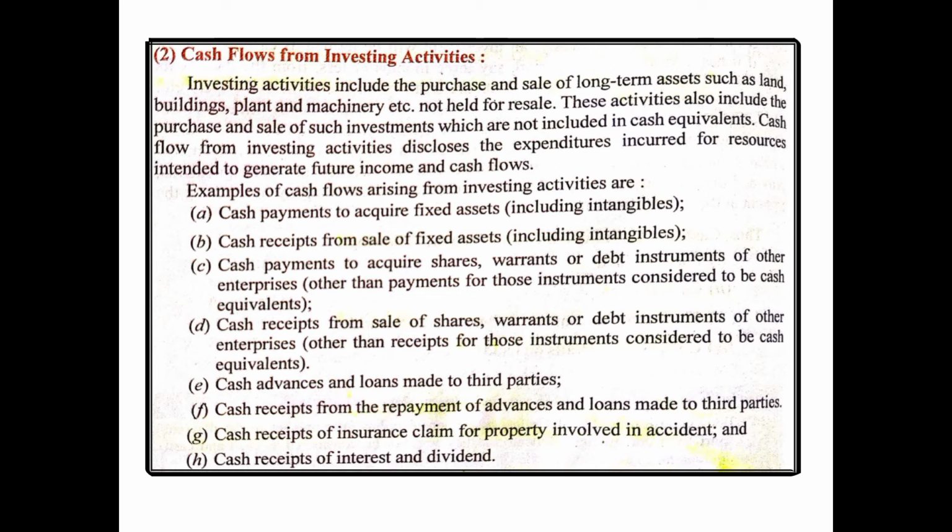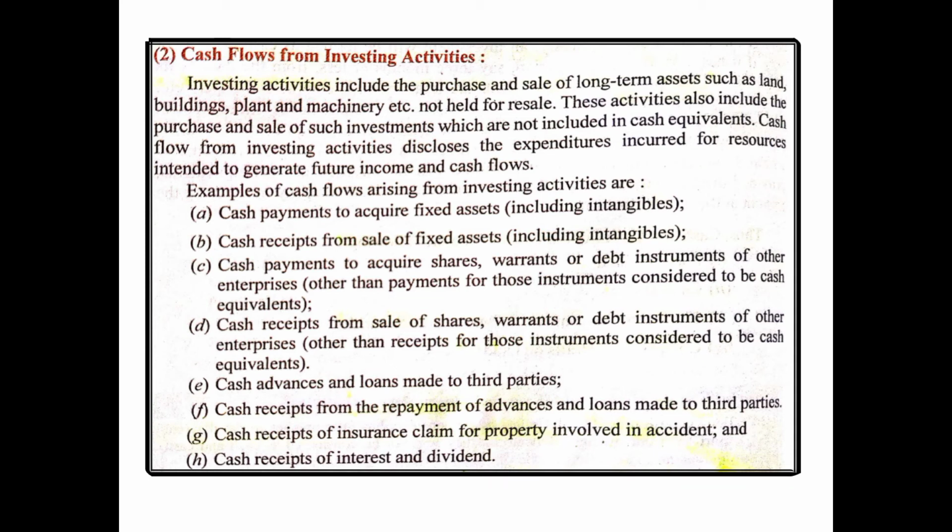C point, cash payment to acquire shares, warrants, debt instruments of other enterprises, other than payments for those instruments considered to be cash equivalent. So whatever shares, debentures, bonds, warrants a business is purchasing of another business or another company, and whatever amount it is paying in return, will be considered as cash outflow in case of investing activity, because the business is paying money to invest into some other company's shares, debentures, etc.